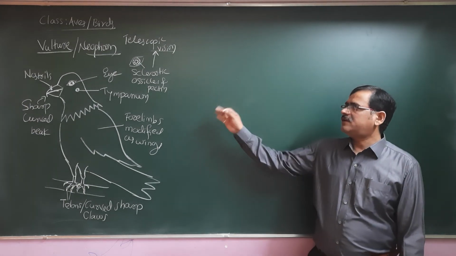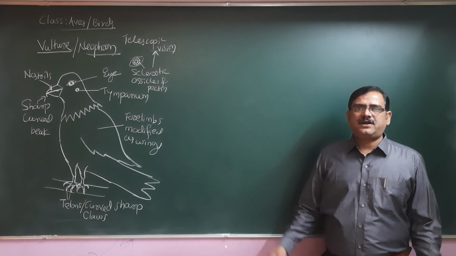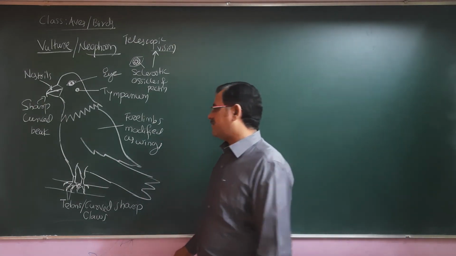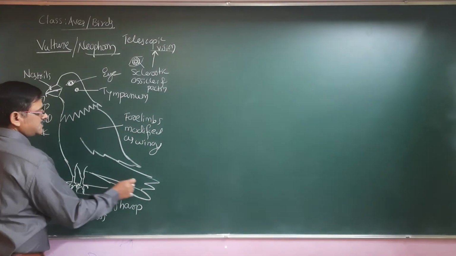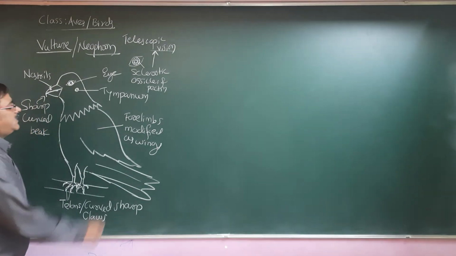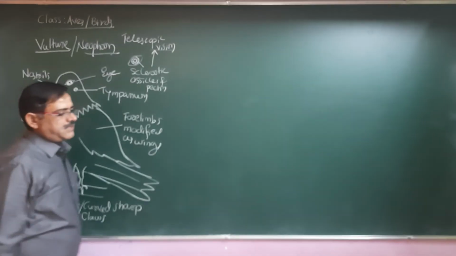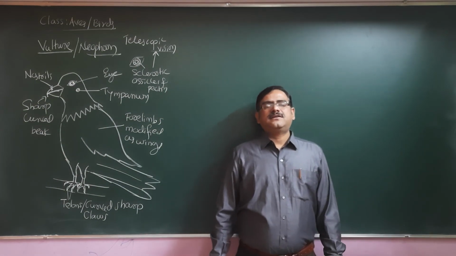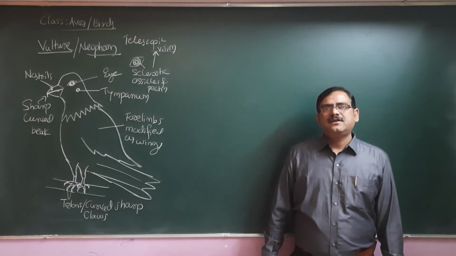Fine. So this is about the vulture, and the same example can be quoted as an eagle also. Vultures are larger by size. Generally the vultures have the neck without feathers, but there are certain eagles, certain vultures, yes, they do have the feathers.